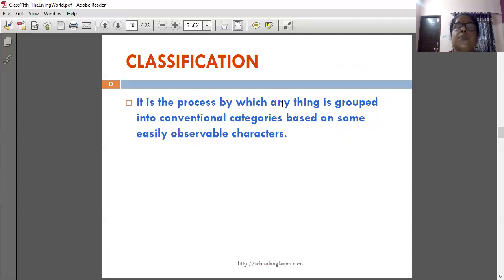Classification is the process by which anything is grouped into conventional categories based on some easily observable characters.